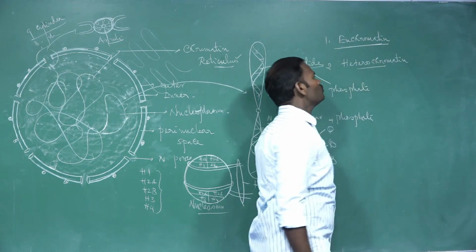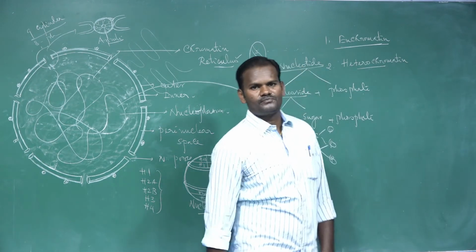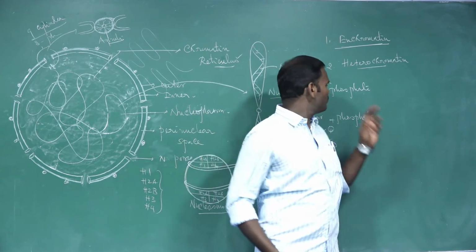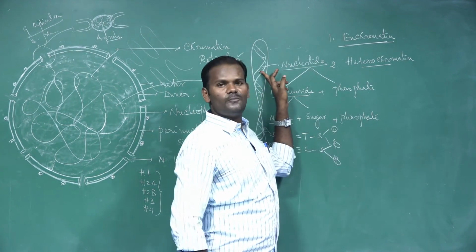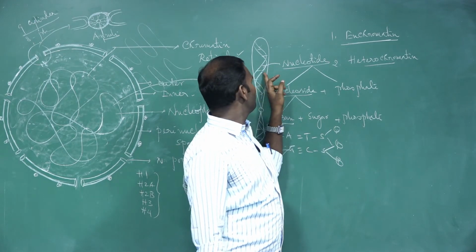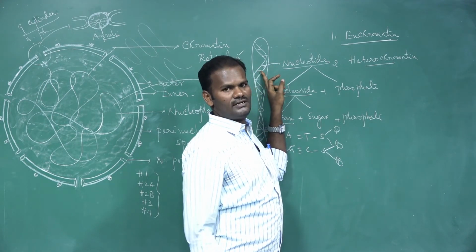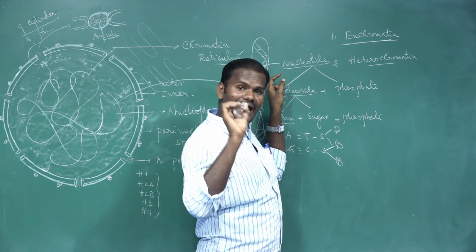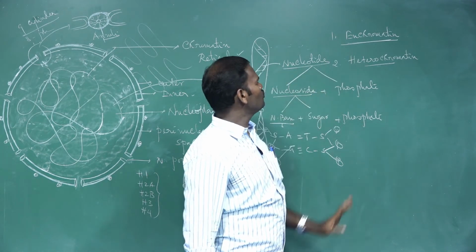Then what is called euchromatin? Euchromatin is the uncoiled portion of the eukaryotic chromosome which is transcribed into mRNA. It is the light stained portion, which contains genes that are highly active. These portions are called euchromatin.